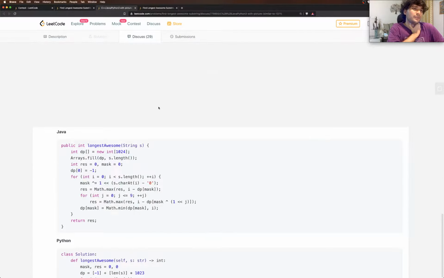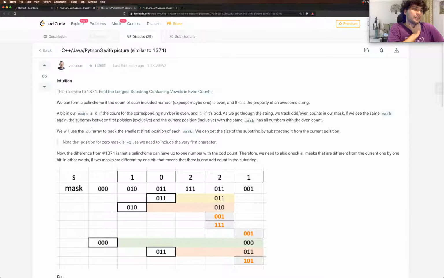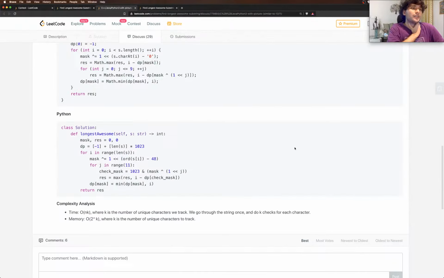Okay, what did DP store? The smallest position of each mask. So we're going to have a 10-bit mask, so 2 to the power 10 is 1024.